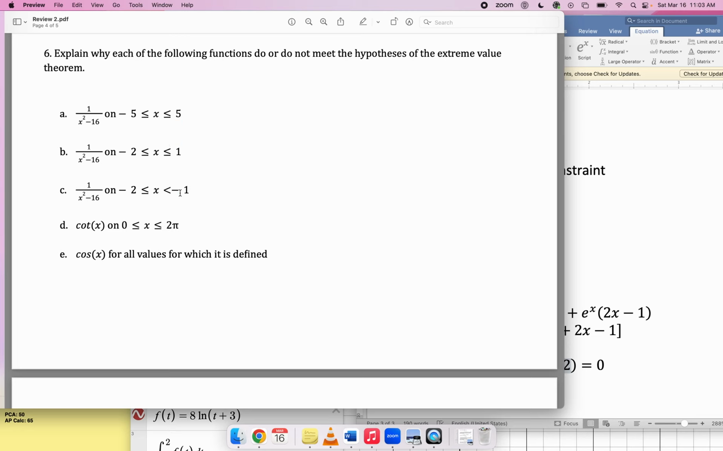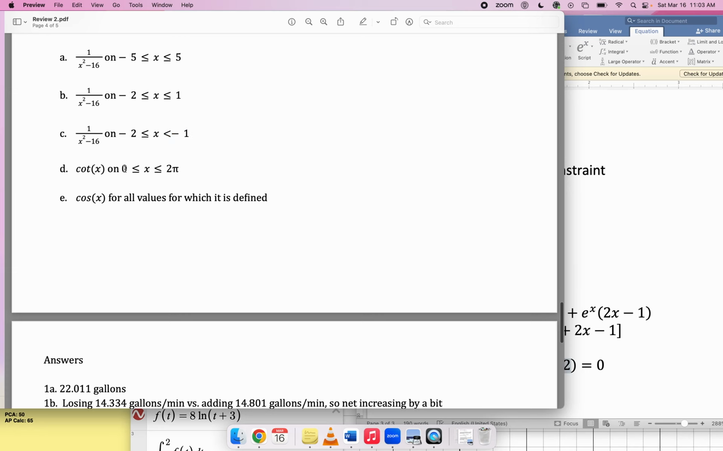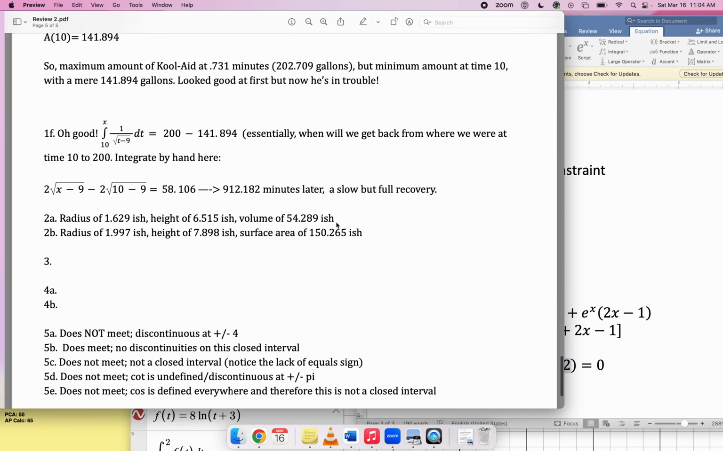The third one, this interval is not closed, right? Doesn't include the boundary point negative 1, so nope. Cotangent, oh, that's a new one. Okay, the interval is closed. Cotangent is not defined on this whole interval, though. You might remember there are angles that make cotangent undefined, because cotangent is like the x-coordinate divided by the y-coordinate of the point on the unit circle. So if your y-coordinate is 0, it'll be undefined, right? So this guy fails. Cosine x, it's not restricted to a closed interval, so no.